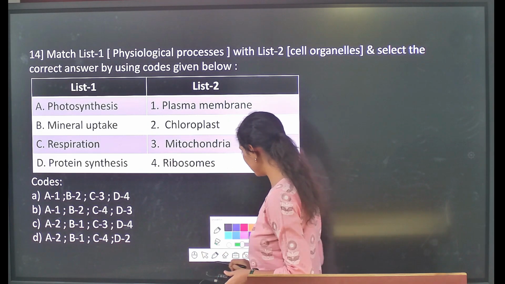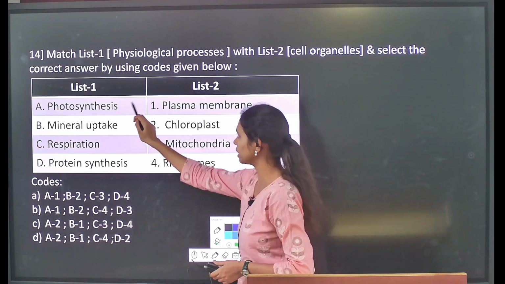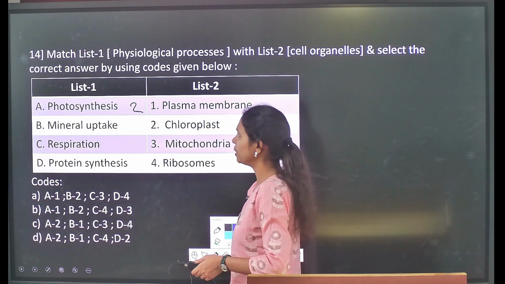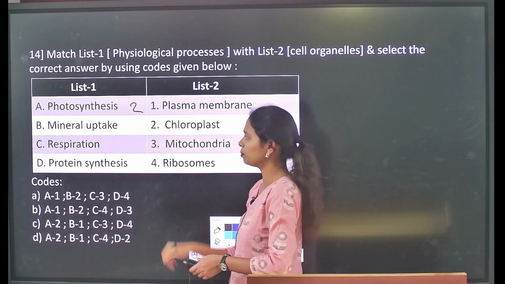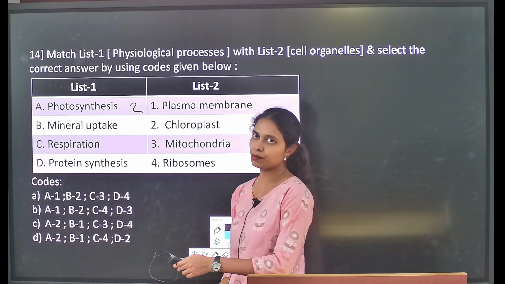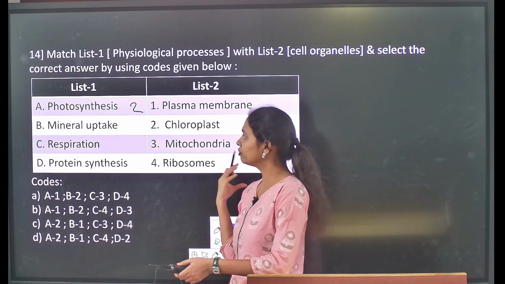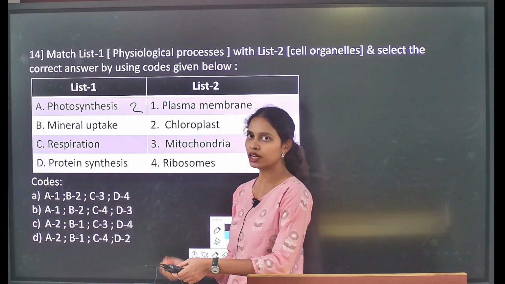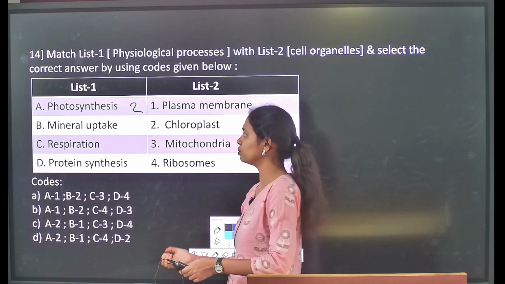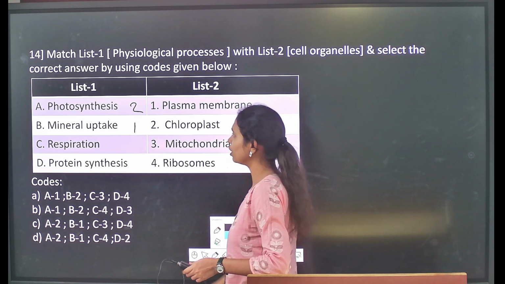So for the first one, A refers to 2. Mineral uptake is through the plasma membrane, because the plasma membrane, which is also called the selective membrane, is responsible for the selective uptake of only required nutrients. So it is 1.